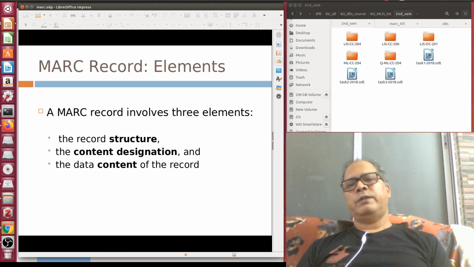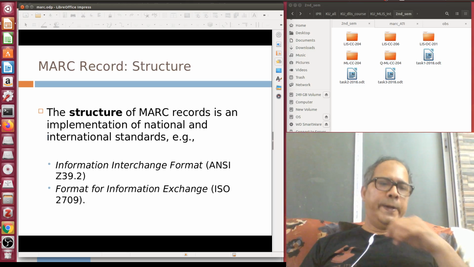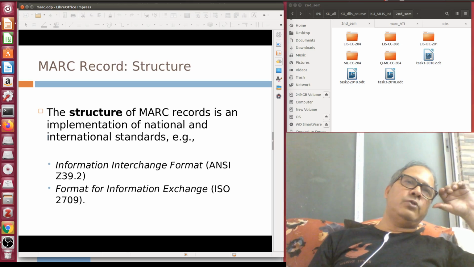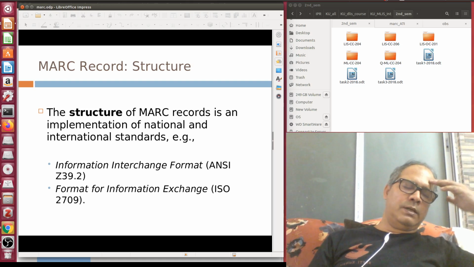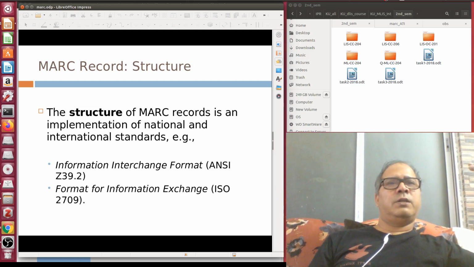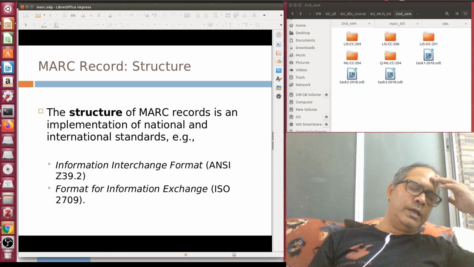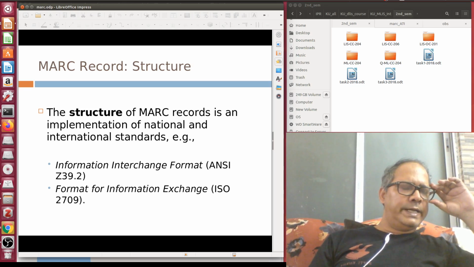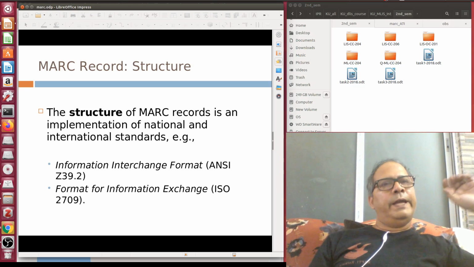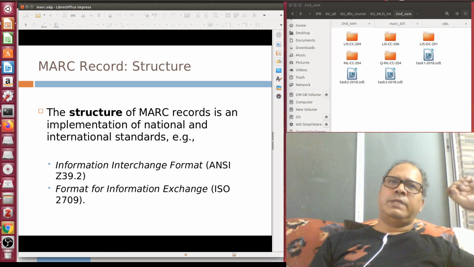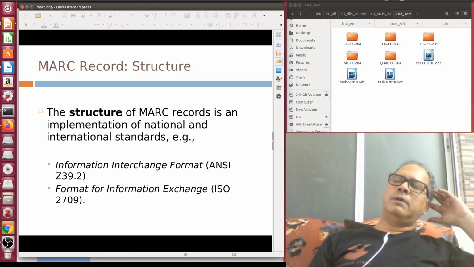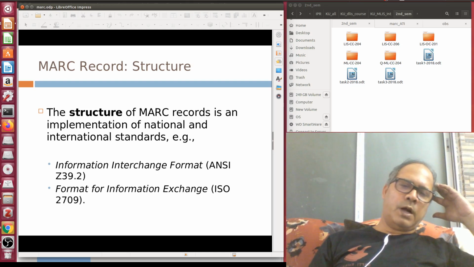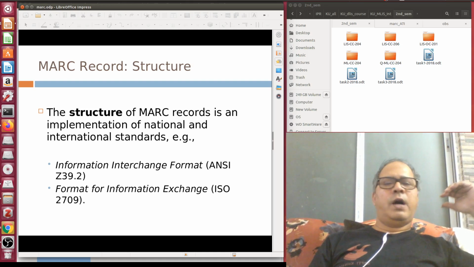Now MARC 21 structure. MARC 21 content designators are almost all based on the structure given by ISO 2709. I already discussed what ISO 2709 is in class. ISO 2709 is an international standard for data exchange. It has four layers. It starts with the label, then comes the directory, then data, then separator. So all your content designators like CCF, UNIMARC, MARC 21 are actually based on ISO 2709.